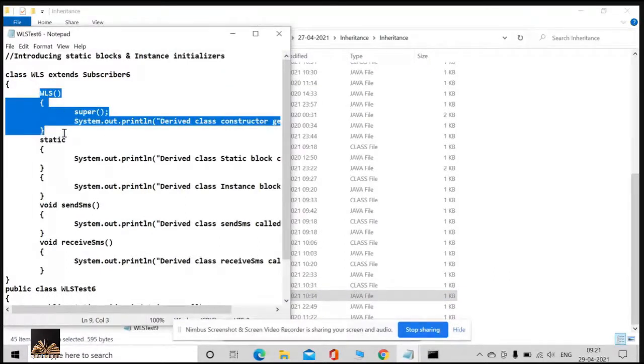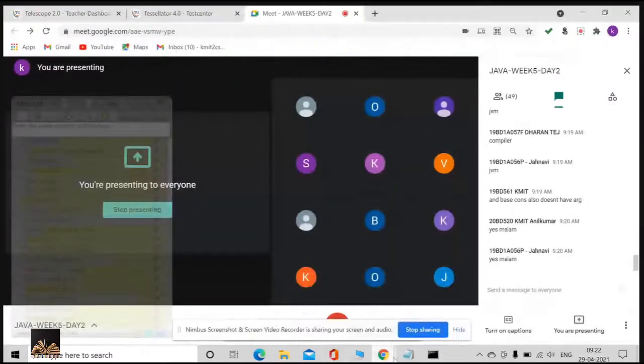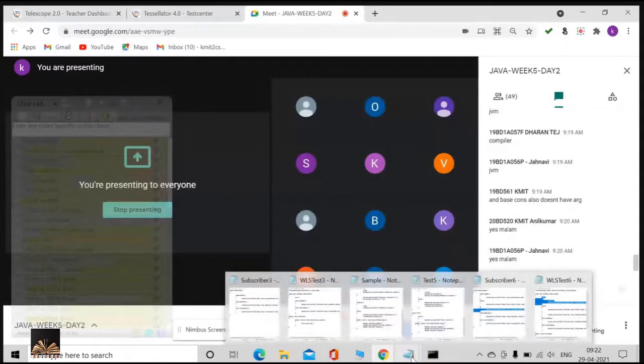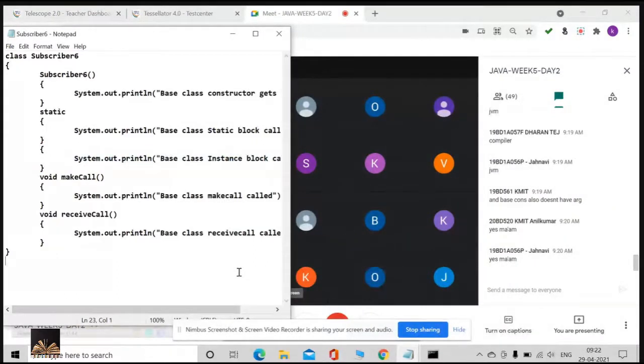I am just asking how much you remember. What's your output? First, what is going to be executed? First static, because whenever the class loads, immediately the static block is going to be executed, and then initializer blocks, and then lastly constructors. Very good, guys.